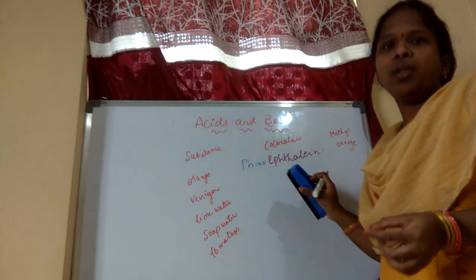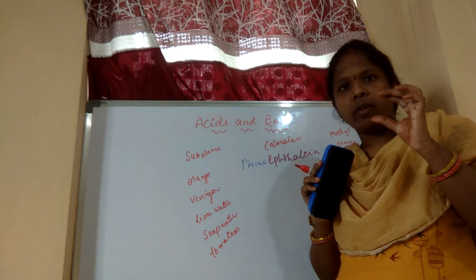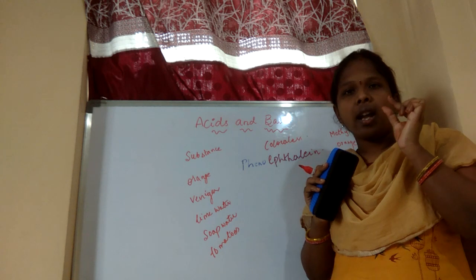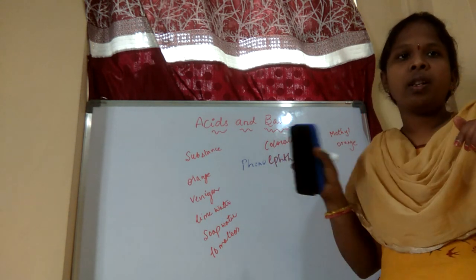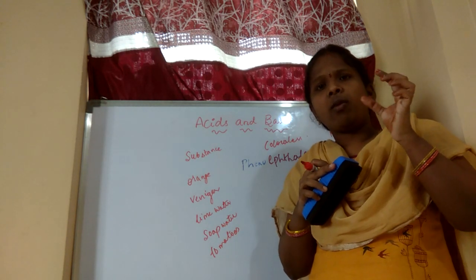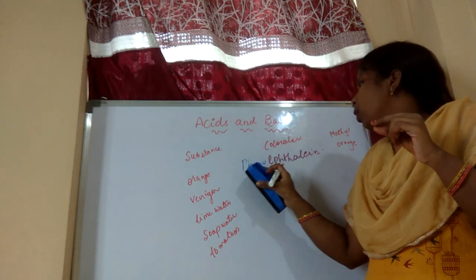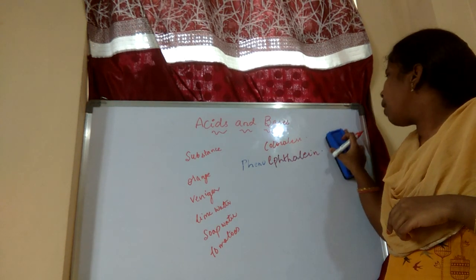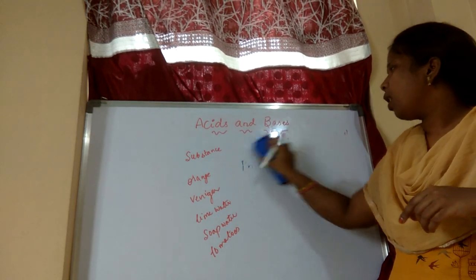Take a small amount of these solutions, in 2 test tubes, and add only a few drops of phenolphthalein and a few drops of methyl orange. In the test tube, take some of the substances you have taken, then add the colorless phenolphthalein solution and the methyl orange solution. After that, what do you observe? You have to do it like an experiment.